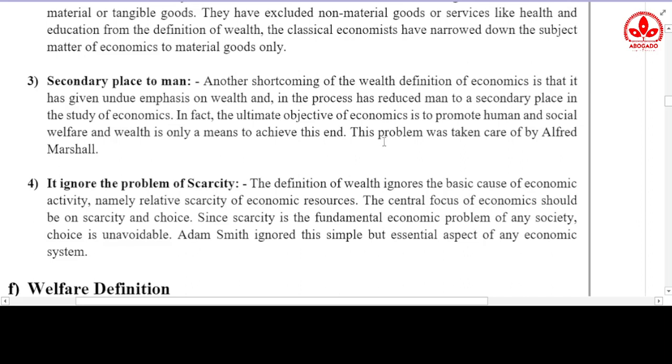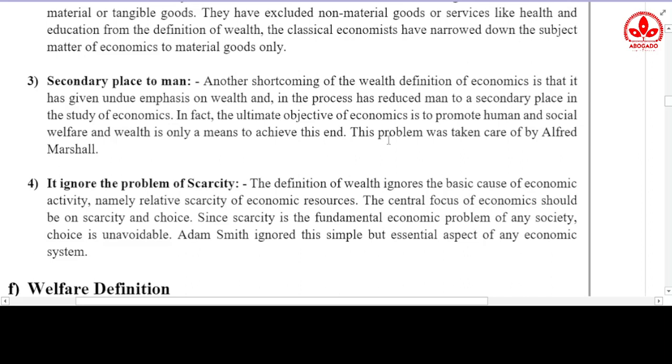But according to the wealth definition, the main focal point of economics is wealth. So in this way, it has considered wealth only, and the secondary place has been given to man.